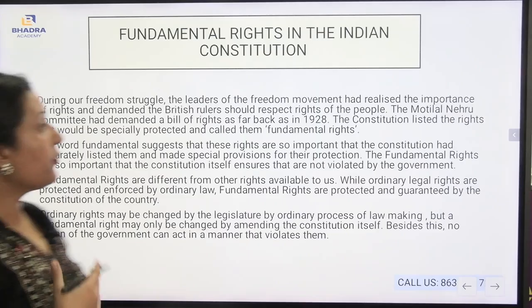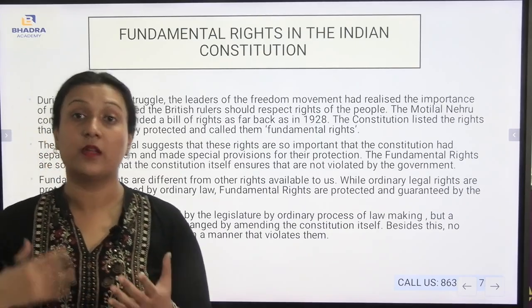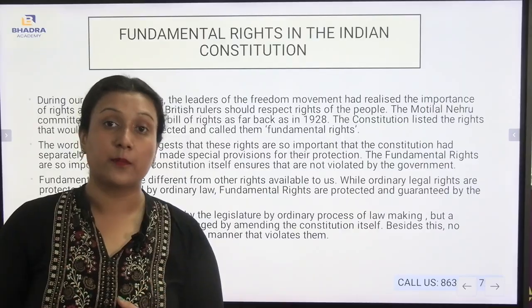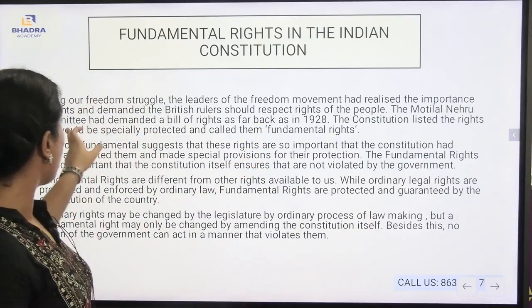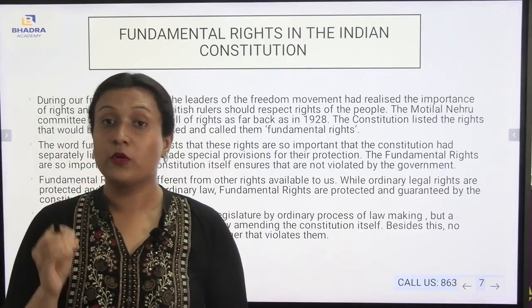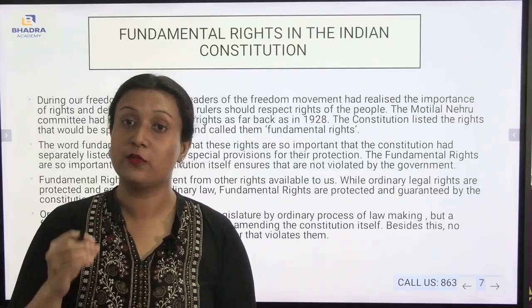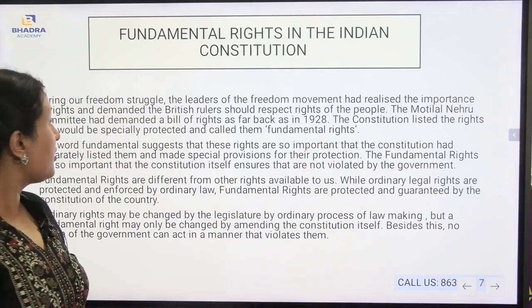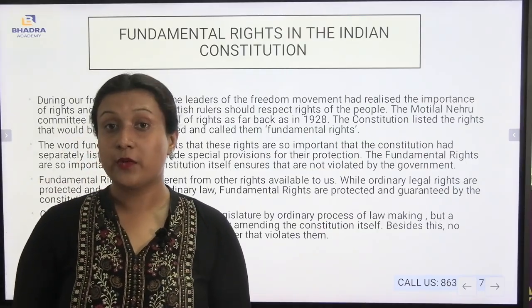You see, during the freedom struggle, the importance of a particular citizenship was mentioned. As a result, in the year 1928, the Motilal Nehru Committee demanded the fundamental rights so that each and every citizen can be protected. On the other hand, the Constitution listed the rights that would be specially protected. Now, after 1928, what happened?